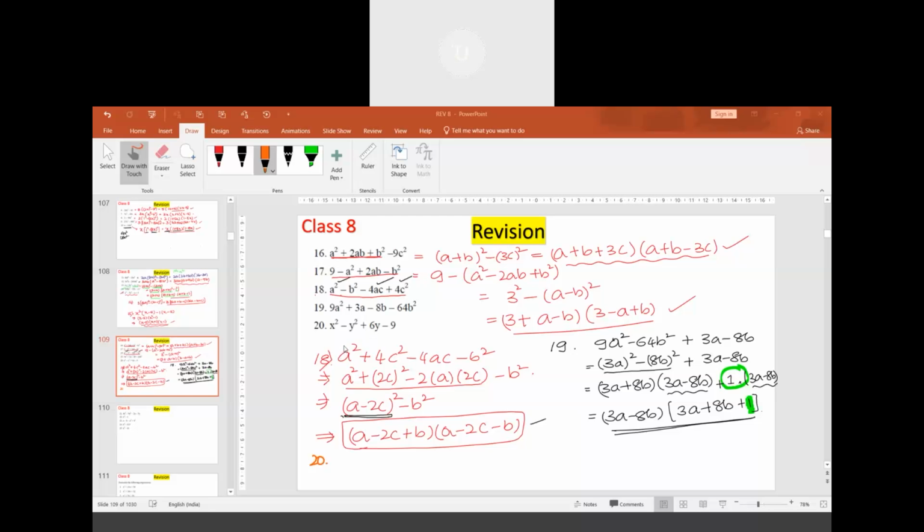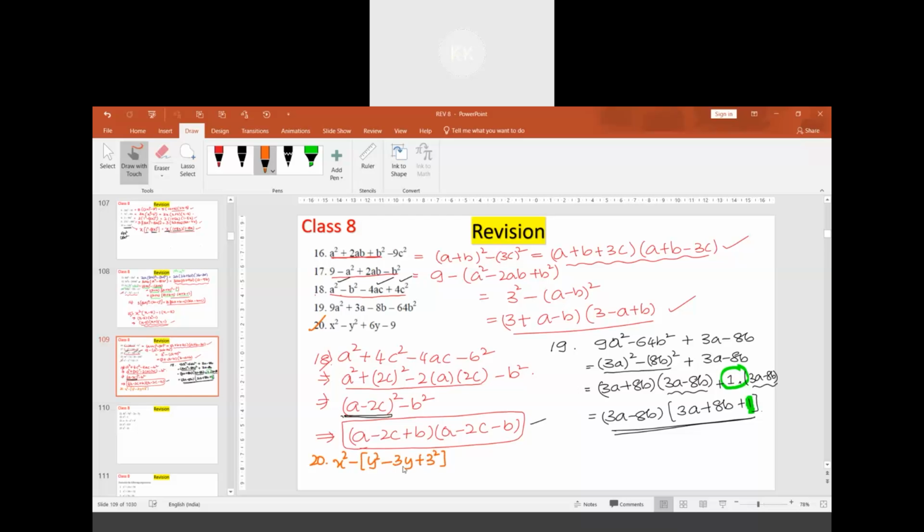Do we have an identity here? Suppose I write this as x square minus of y square minus 6y plus 3 square.